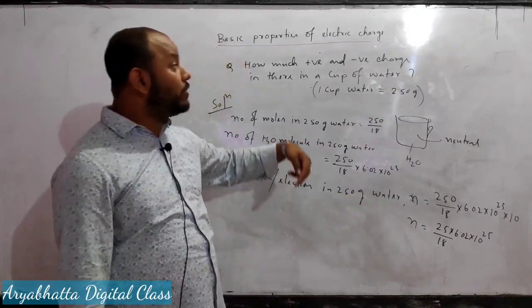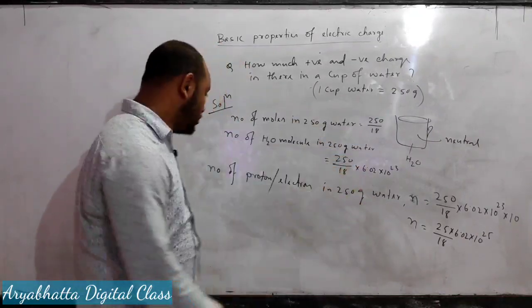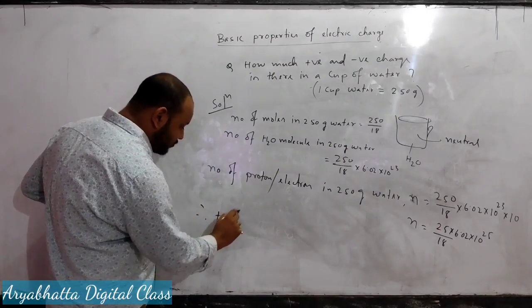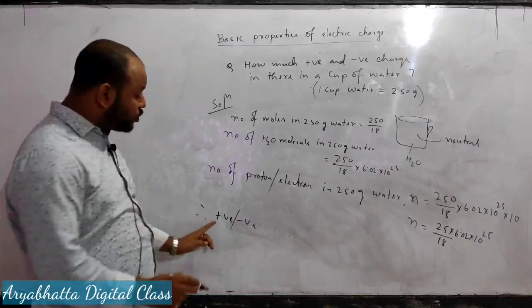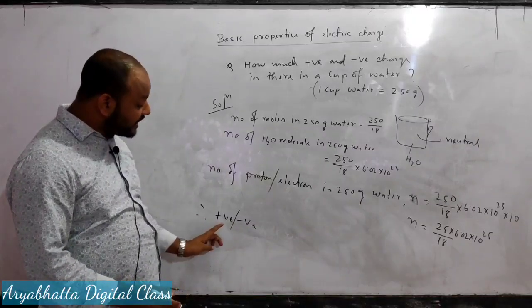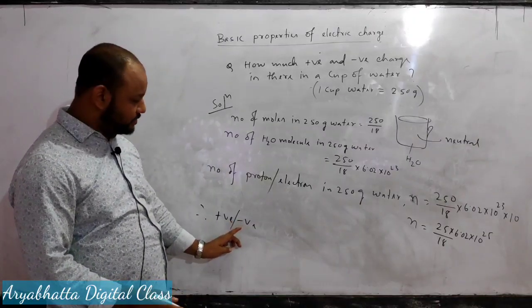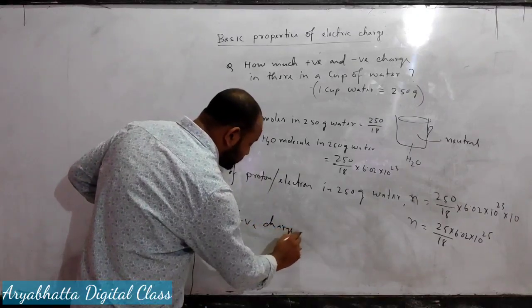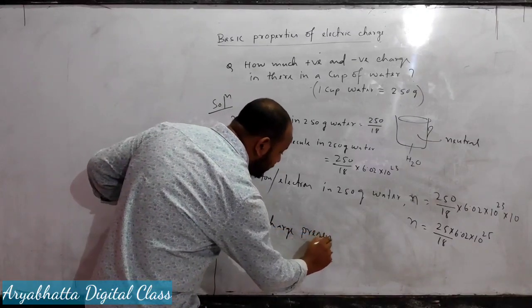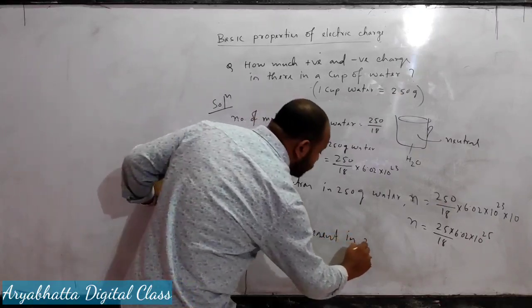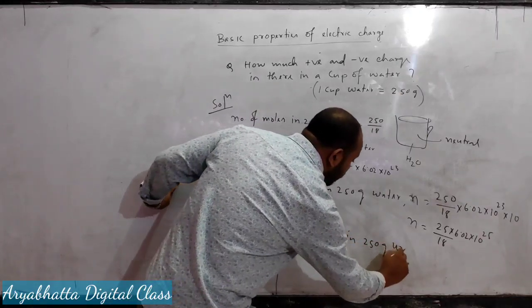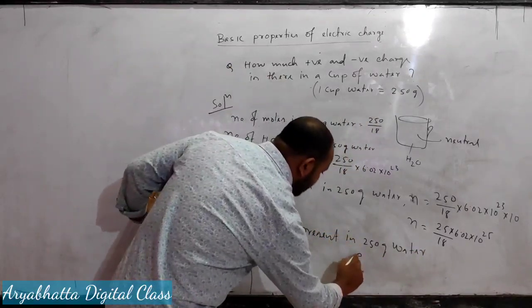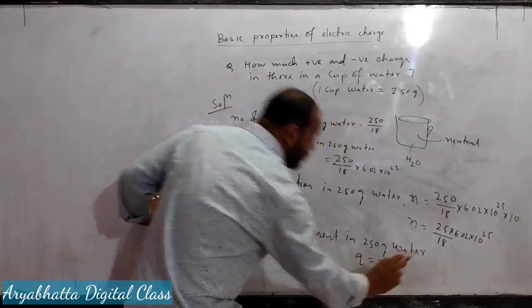The question is how much positive and negative charge is there. The proton will carry the positive charge and the electron will carry the negative charge. Therefore, the positive or negative charge present in 250 gram water, Q, will be equal to N into e.